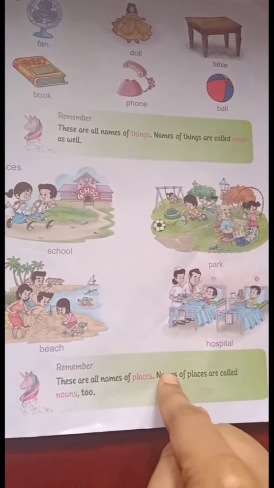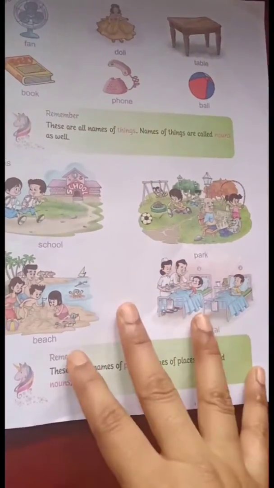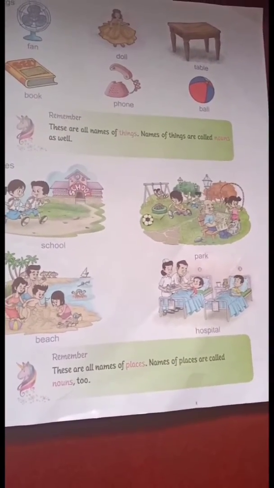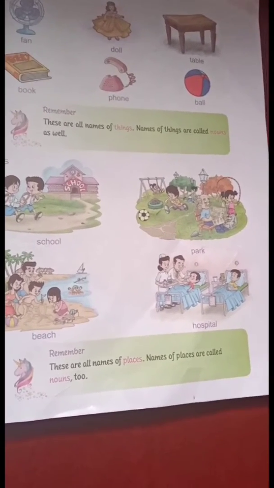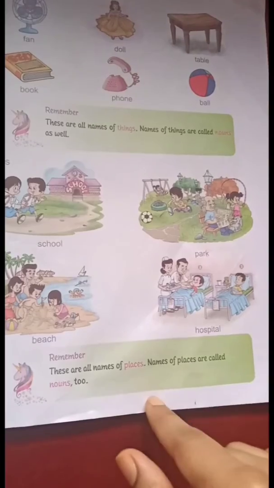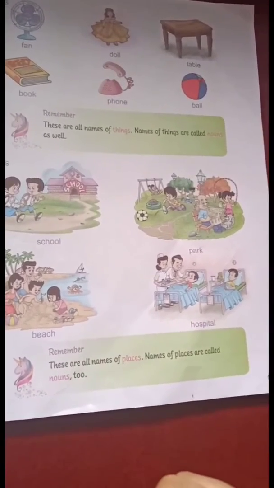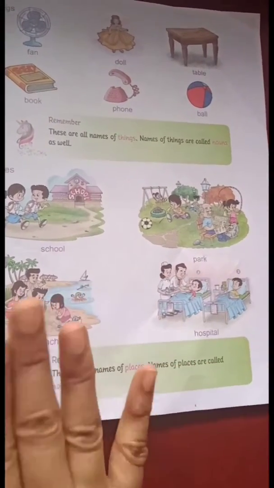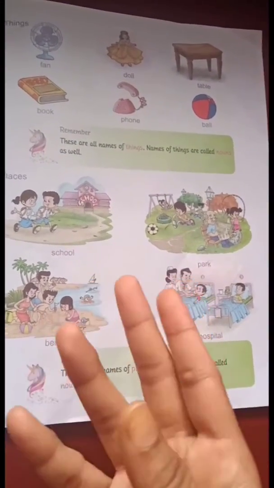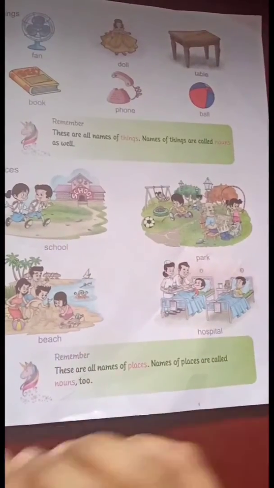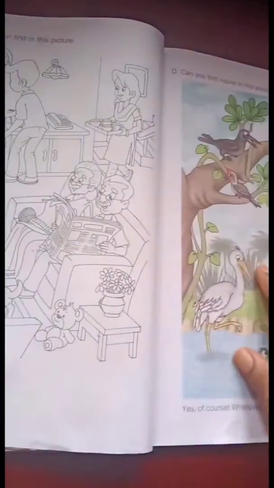Are nouns. And then there's a place where we go to deposit money. Okay, what is that place called? That is a bank. And from where do we get our groceries? Yes, we go to the market to buy our groceries, isn't it? All the places that you can see are nouns. In fact, your house, your neighbor's house, all these things are what? These are places. Okay, now let's move to the next page.